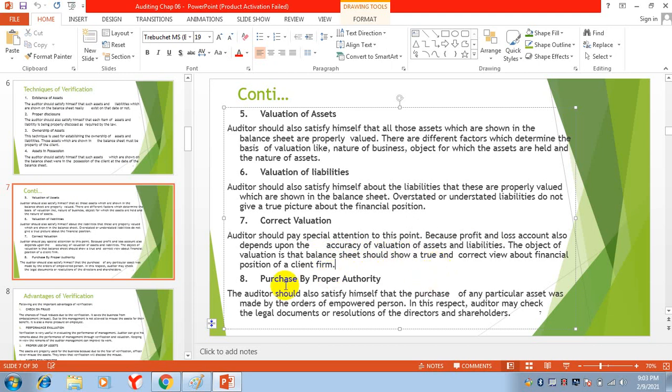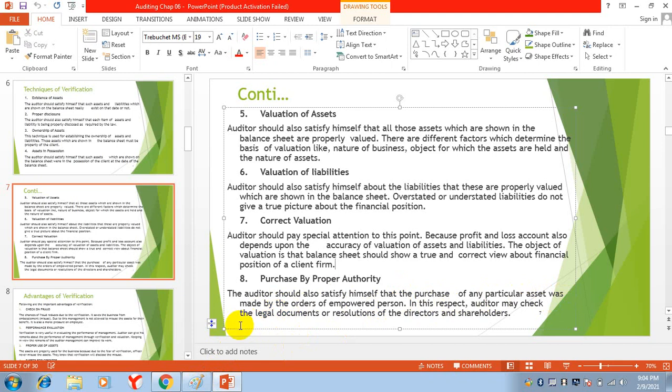Purchase by proper authority. The auditor should also satisfy himself that the purchase of any particular asset was made by the order of an empowered person. Like, if you remember, previously we discussed the purchase system.